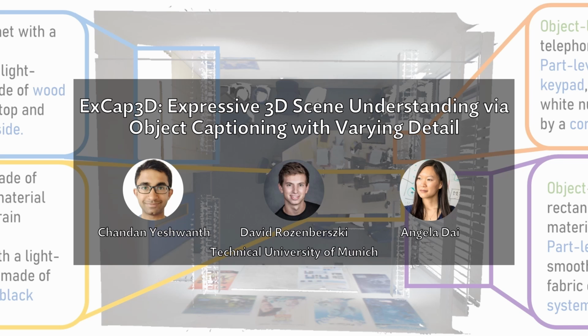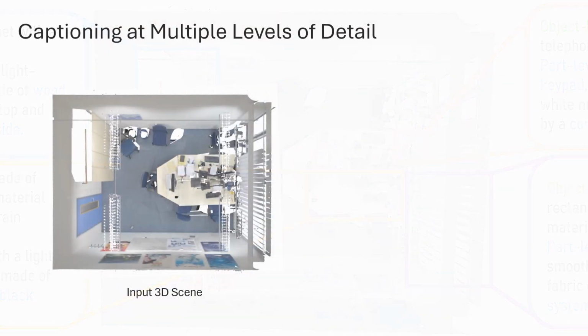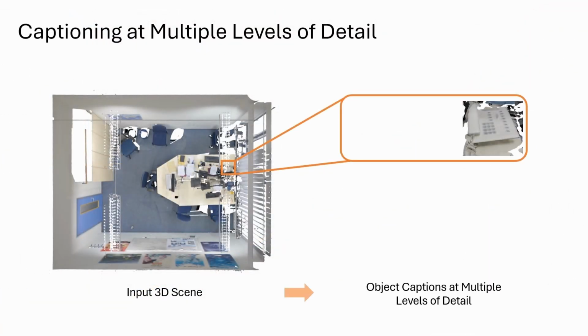We present ExCap3D, a model for expressive 3D scene understanding via object captioning with varying detail. ExCap3D detects objects in 3D scenes and describes them at multiple levels of detail. The object level caption describes overall object semantics, while the part level caption describes fine-grained object parts and their appearance.